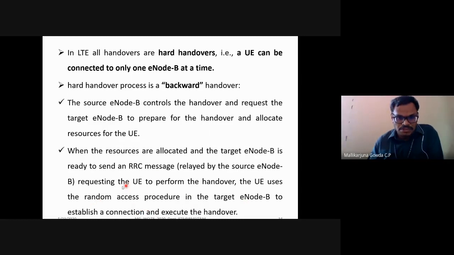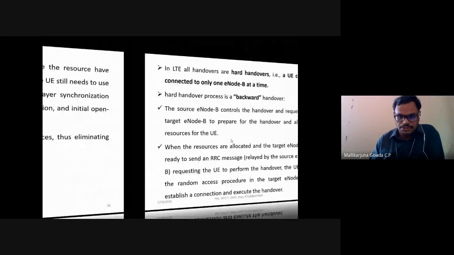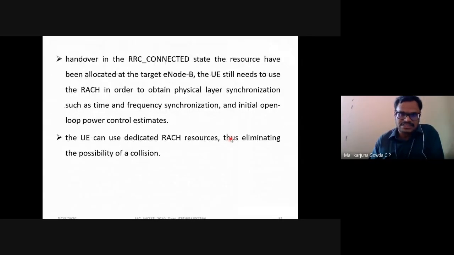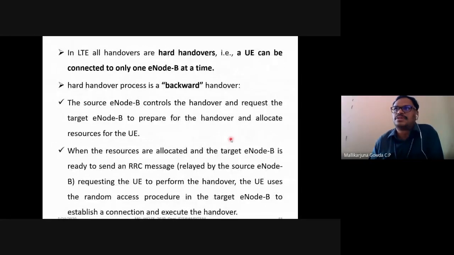So I have already spoken about this random access procedure, right? So you need to recall what is that random access procedure, how many steps are there. Means first it will look for PSS, that is primary synchronization signal. So why does it look for PSS? To synchronize with the time framing. Then the secondary synchronization signal, that is for frame synchronization. So the third step is the allocation of the RACH, right?